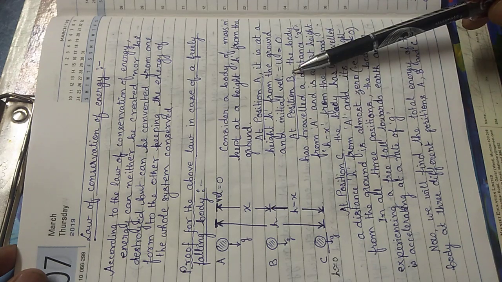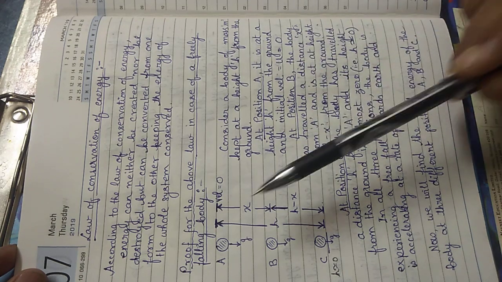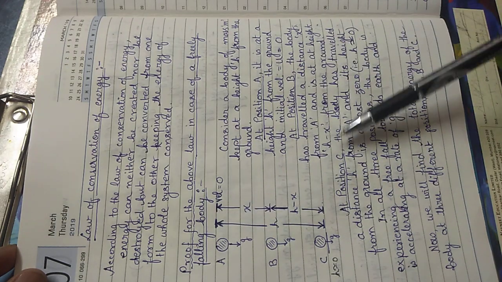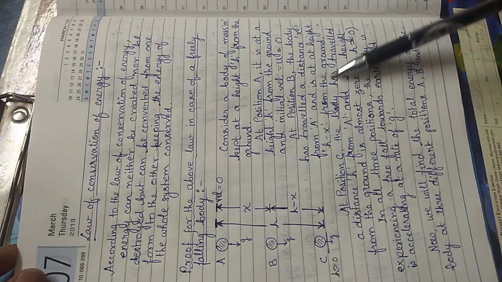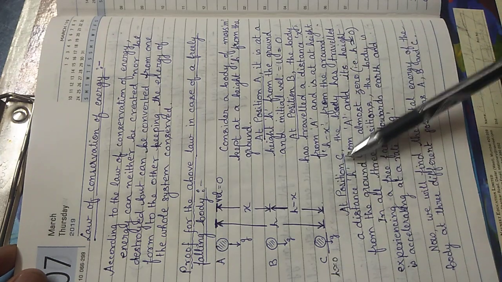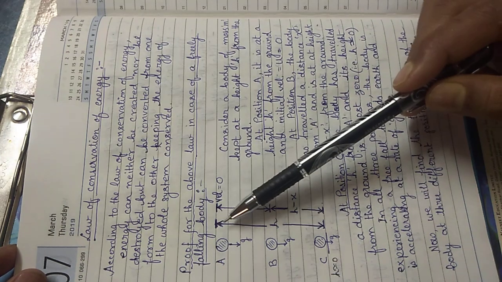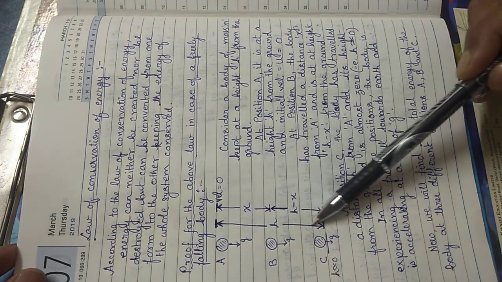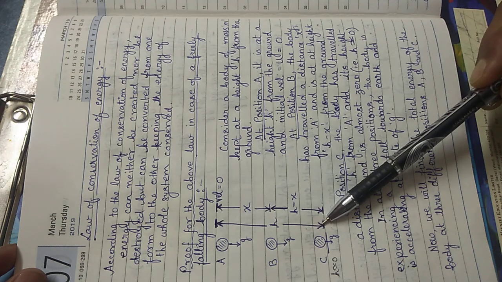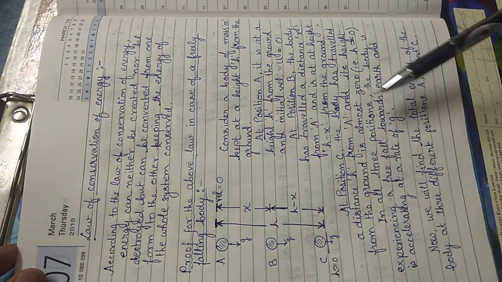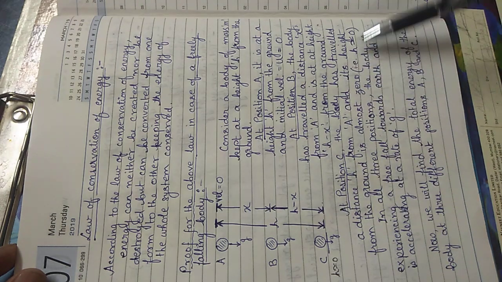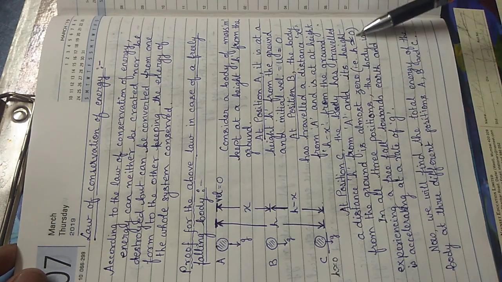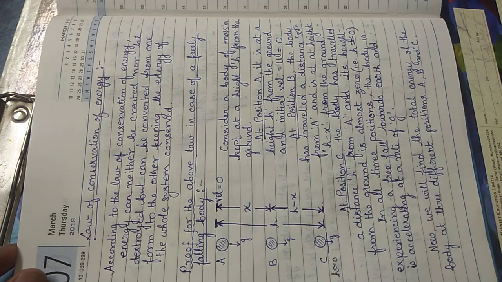At position B, the body has traveled a distance x from A and it is at a height h minus x from the ground. At position C, the body has traveled a distance h, the entire height, and its height from the ground is almost 0. So this I have stated here.